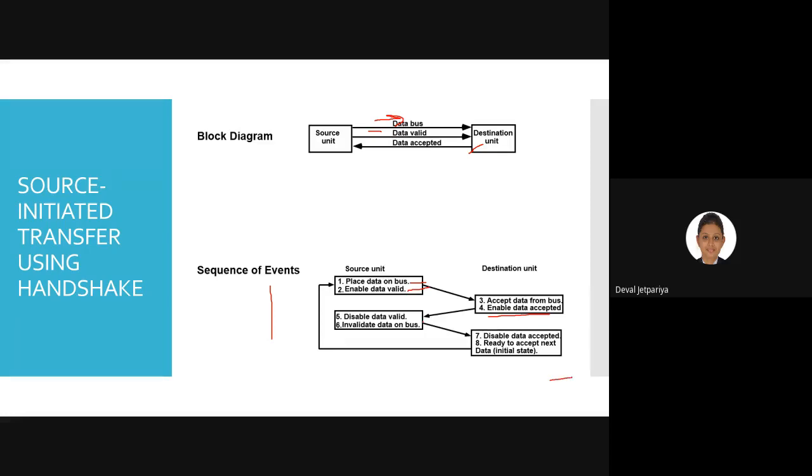Once that status reaches the source unit, the source will disable the data valid line, as well as invalidate the data on the bus. As it invalidates the data on the bus, it means the same data is not required to be transferred on the same line, so you can stop sharing that.